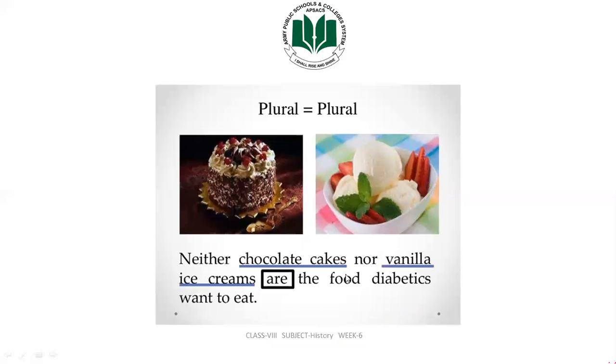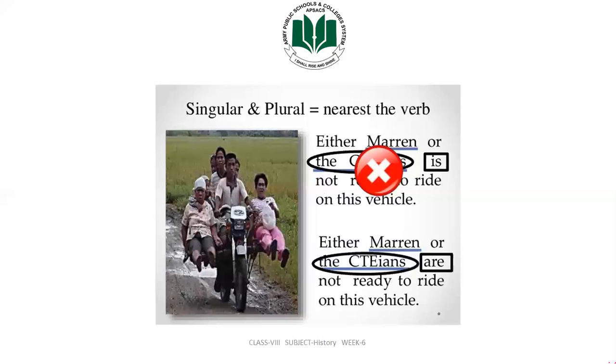Plural is equal to plural. Neither chocolate cakes nor vanilla ice cream are the food diabetics want to eat. Yes, it's a fact. Those persons who are diabetic patients always want to eat sweet things like chocolate cakes and vanilla ice creams, but they should not. So neither chocolate cakes nor vanilla ice creams are the food diabetics should want to eat. They should not want to eat these sugary and sweet things. Singular and plural: the verb agrees with the nearest.